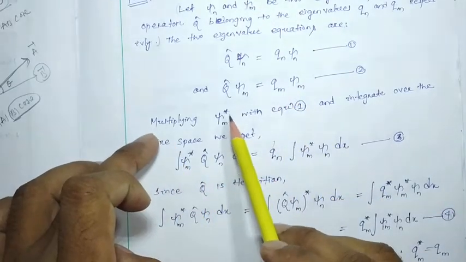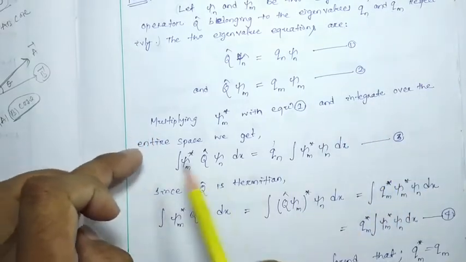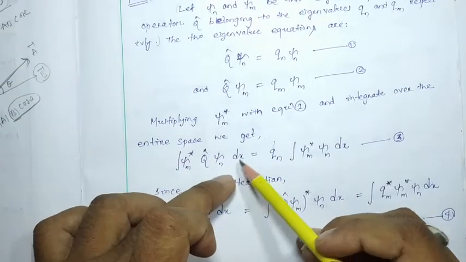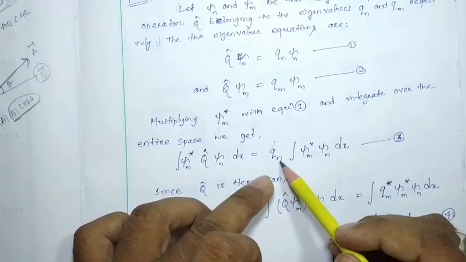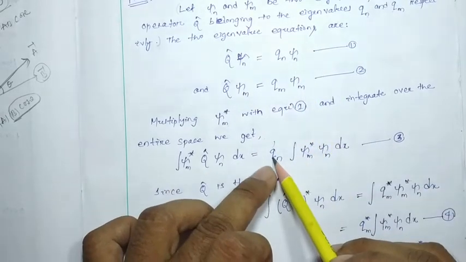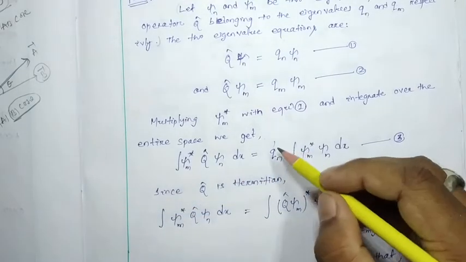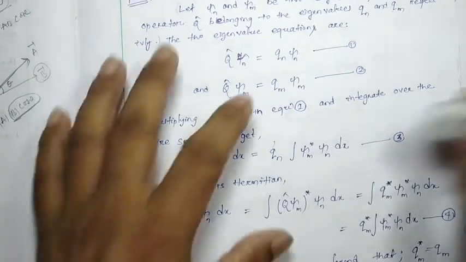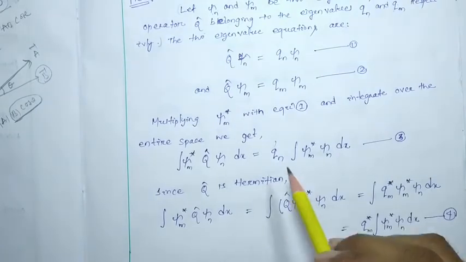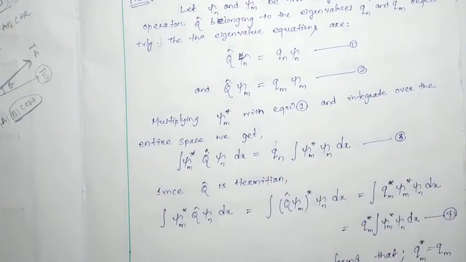Multiplying equation number 1 by psi m star and integrating over entire space, we get the integral of psi m star Q cap psi n dx equal to qn, because Q cap psi n equals qn psi n, so qn can be taken outside. So this is only qn times the integration of psi m star psi n dx. Let this be equation number 3.